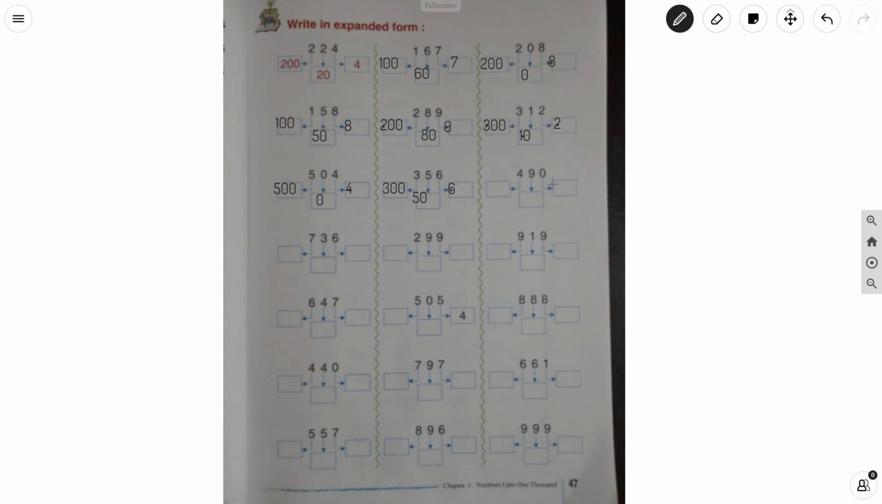In 490, what is there in a ones place? 0. 0 into 1 is equal to 0. And then what is there in a tens place? It is 9. So, 9 into 10, 90. And what is there in a hundreds place? It is 4 into 100, 400. The value is 4 into 100, 400.